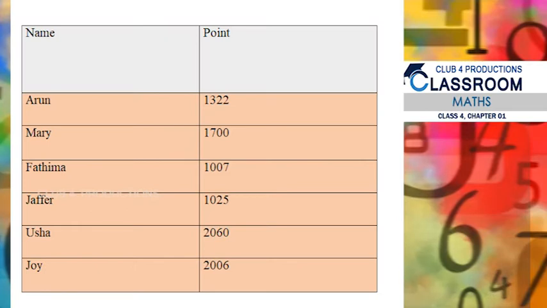So according to the cards they have taken, they have got different scores. Okay, and in this who has got the highest score? Who scored first prize? Look at the scores they have scored. Yes, Usha has scored the highest marks. And who has got the least marks? Yes, Fatima has got the least marks. Okay, is it very interesting?